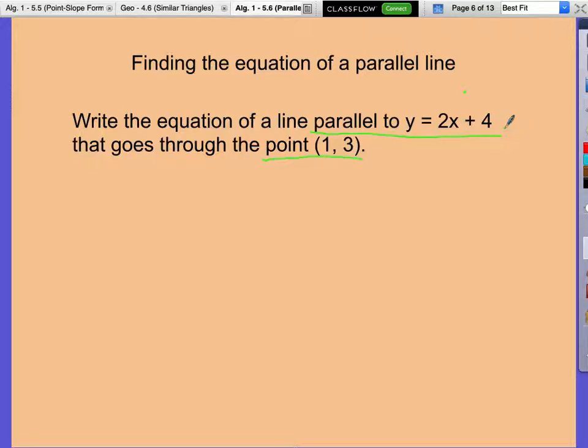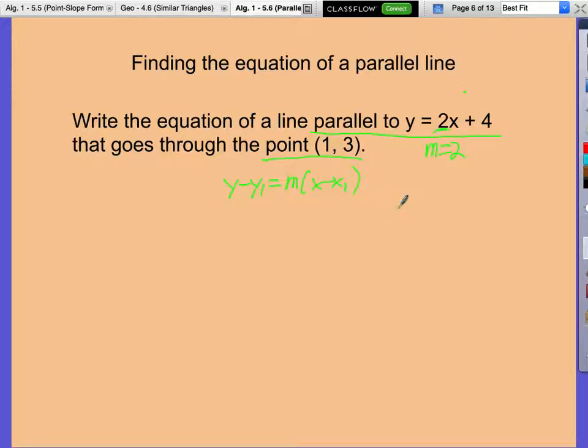What's the slope of this line? 2. How do we know the slope is 2? It is with the x. So this slope is 2. So the slope of the line we want is what? 2. It's the same. So we have the slope, and we're given what else? Point. So what are we going to use? Point slope form. Remind me what point slope form is. y minus y1 equals m parentheses x minus x1. Very good, Grace. So we know to use point slope form because we're given a point and a slope.